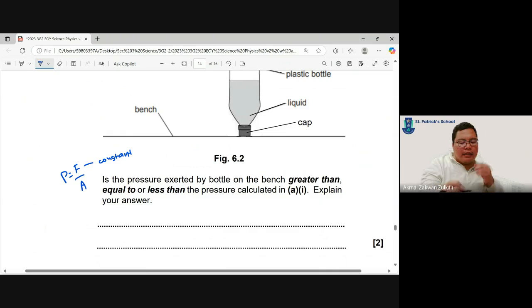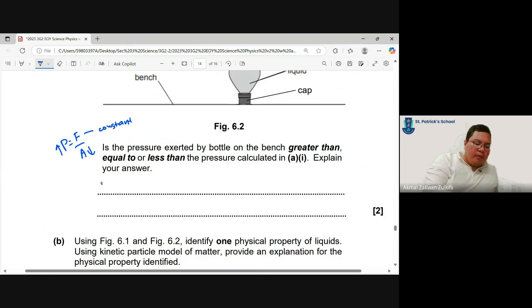And we can clearly see that we have a decrease in the contact area, so pressure is actually increasing. So you must represent everything we wrote here in your answer. To answer the question, you say pressure increases. So you can tick here, pressure increases.